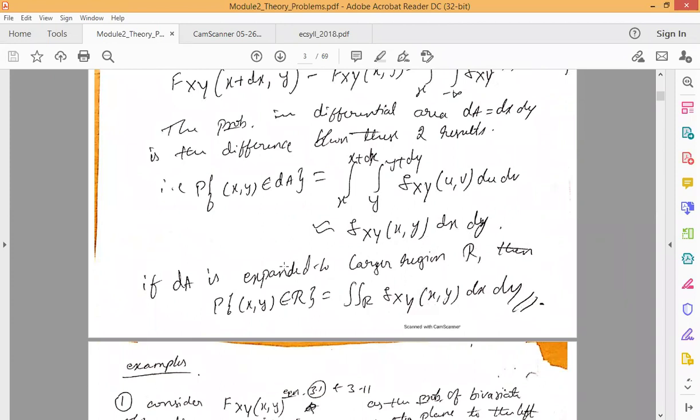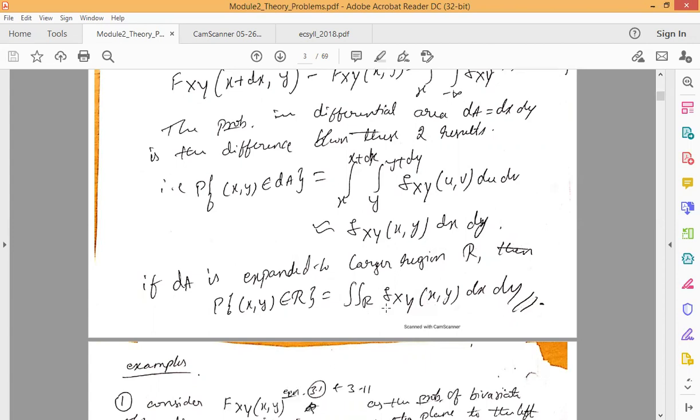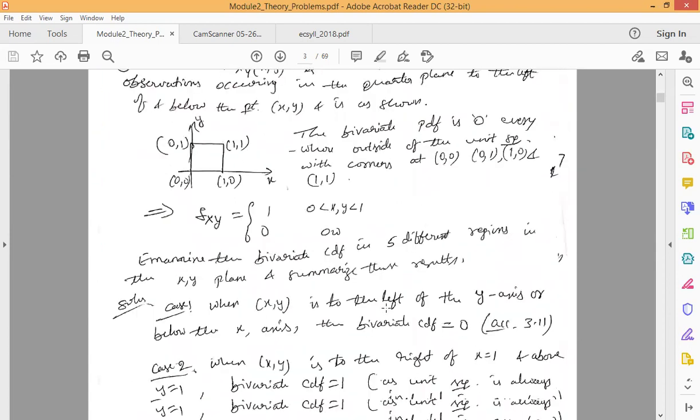And suppose the differential area is extended to a larger region. In that case, we can write the probability of (x, y) belongs to R, which is equal to the double integration over R of fxy of (x, y) dx dy, where R is nothing but some arbitrary region which is defined by the independent variables x and y. For this, we are going to take one example. Here we can consider this example.